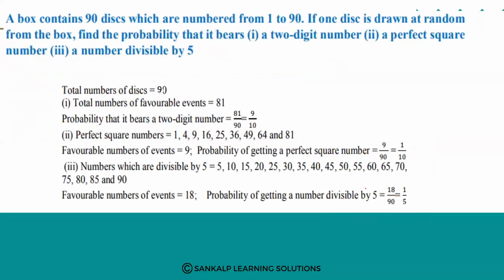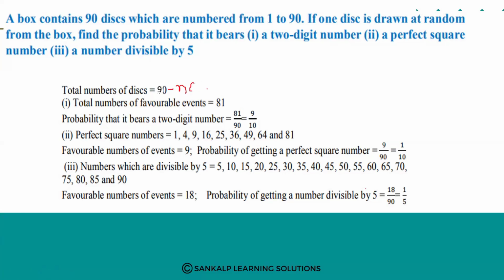Next one. A box contains 90 discs which are numbered from 1 to 90. If one disc is drawn at random from the box, find the probability that it bears a two-digit number, a perfect square number, and a number divisible by 5. How many discs are there here? 90 discs. So the total number of outcomes, n of S, is 90.